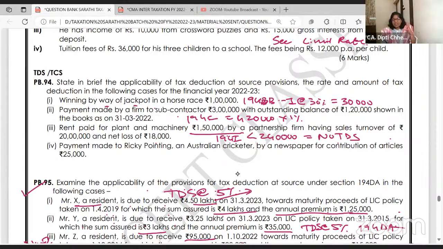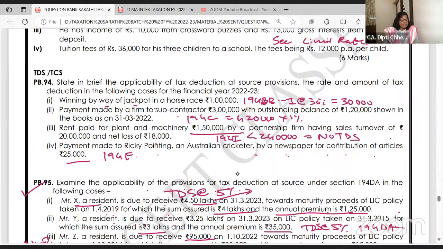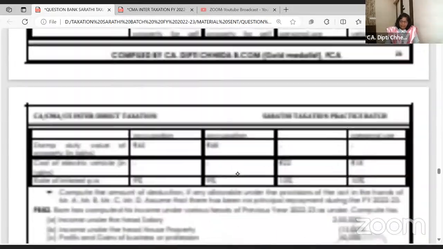Are you enjoying? 5 minutes more, I'll take some good questions so that we can do more in-depth things tomorrow. Do you understand which question this is? Yes, okay. Payment by Ricky Ponting, an Australian cricketer, for a newspaper for articles contributed, 25,000. So you are paying 25,000, so this will be covered under 194E. And what is the limit and rate for 194E? 20.4%, because he is a foreign player. Surcharge and cess will also be added along with TDS. Okay, have a look at 194E once.